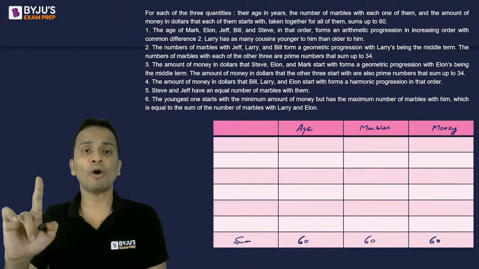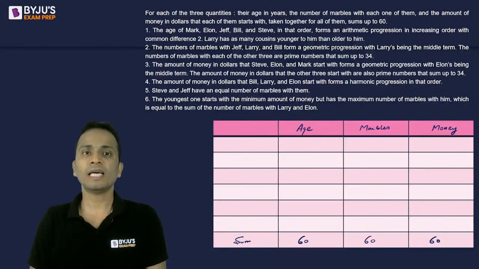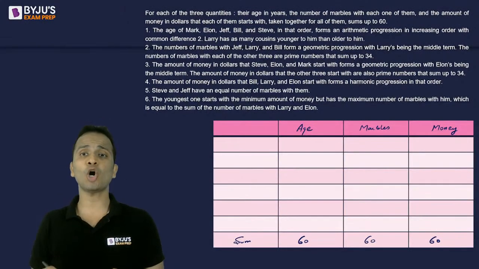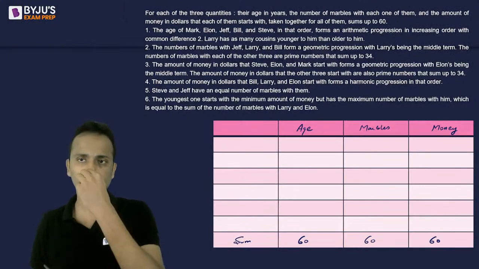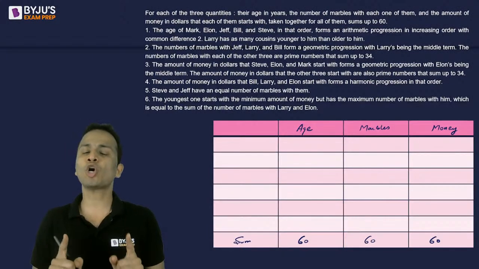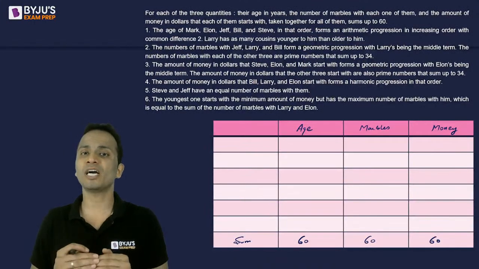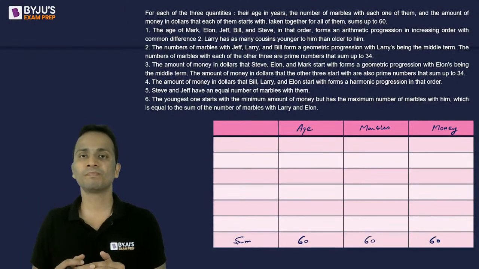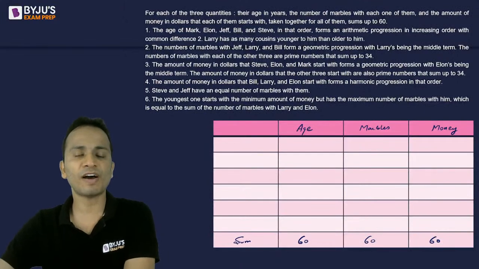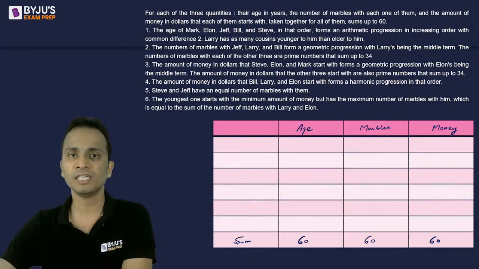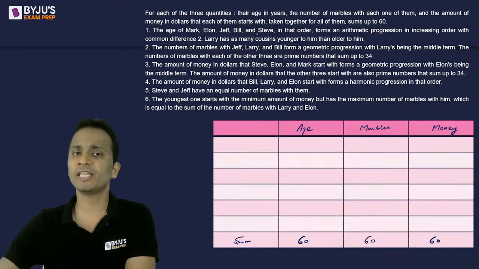Now let's read point number 1. The ages of Mark, Elon, Jeff, Bill, and Steve in that order form an arithmetic progression in increasing order with a common difference of 2. Larry has as many cousins younger to him than older to him. So I can say that these 5 people, Mark, Elon, Jeff, Bill, and Steve, are in arithmetic progression in the given order.